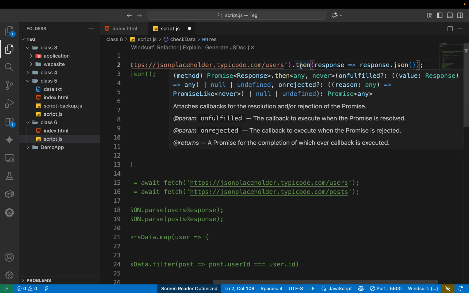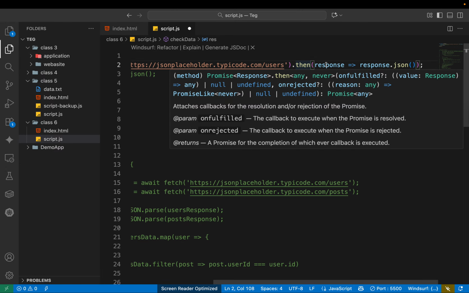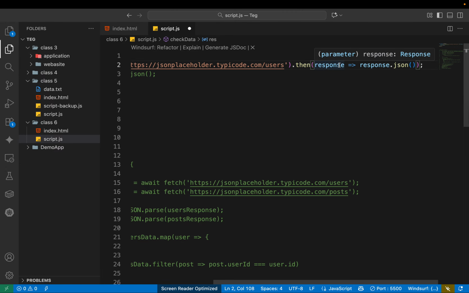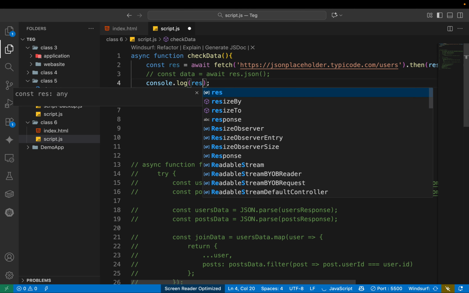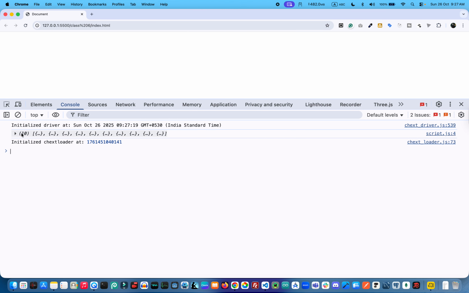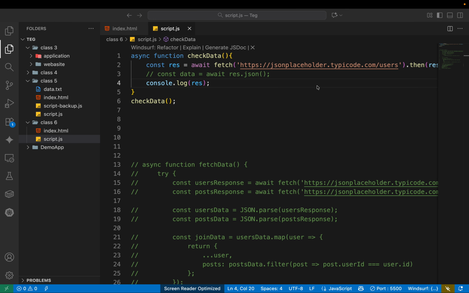Then is a promise object function. So we get the data, then we get a response, and that response returns JSON data, and after that we can check that data directly in a single line.